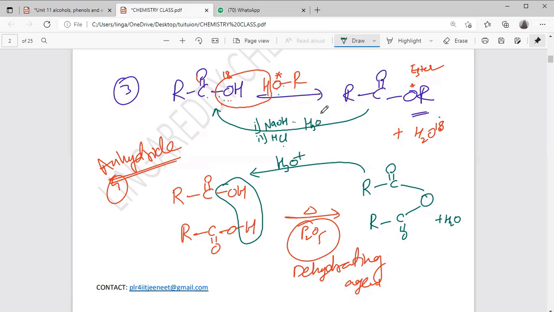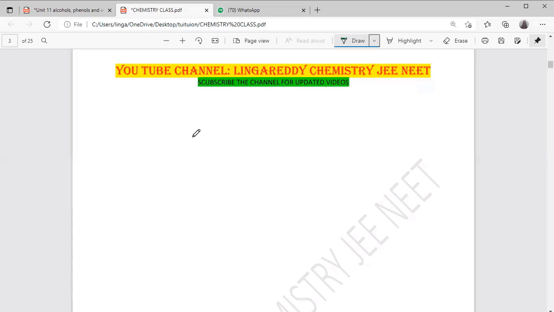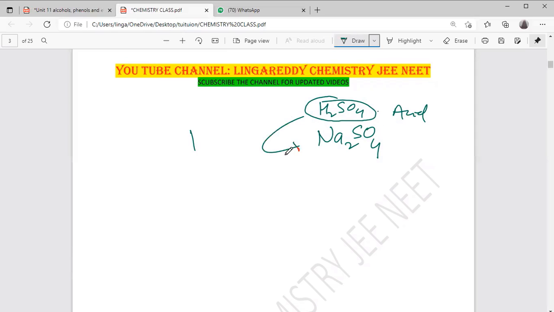Okay, understood? So for carboxylate, how will the structure be? What is this name? Sodium sulfate. This one, sulfuric acid. Yes, sulfuric acid. When an acid is forming a salt with a base, the suffix will be ate.